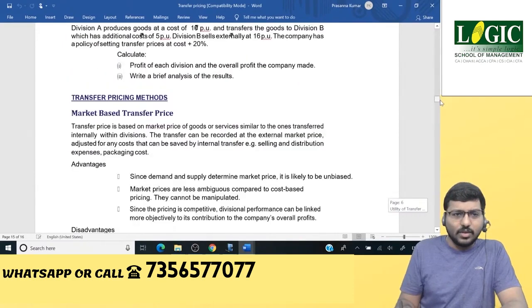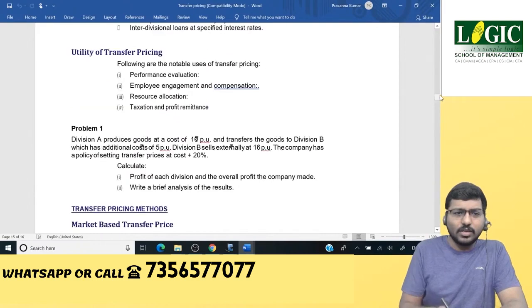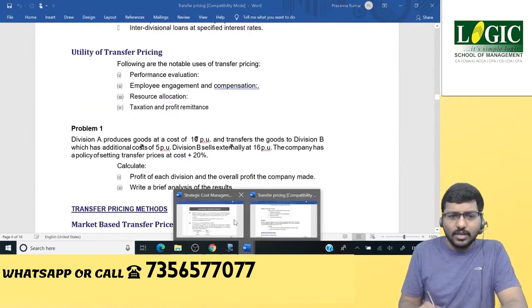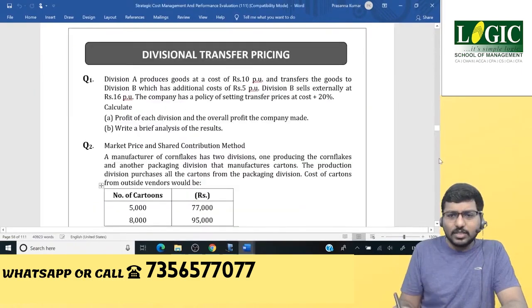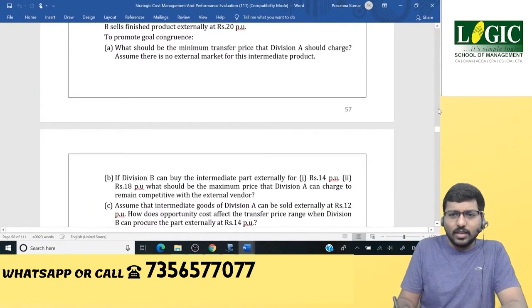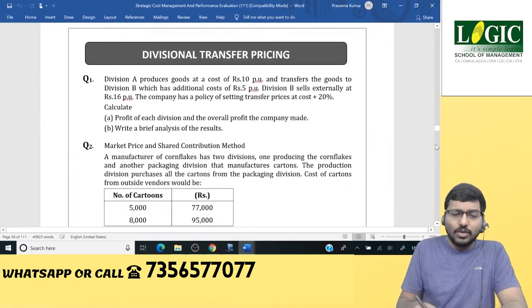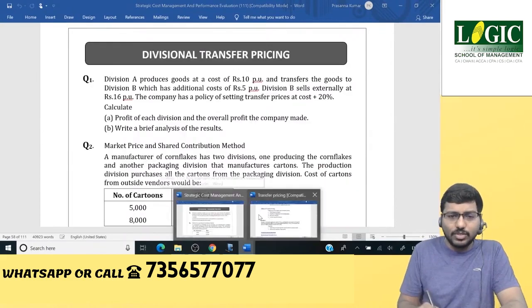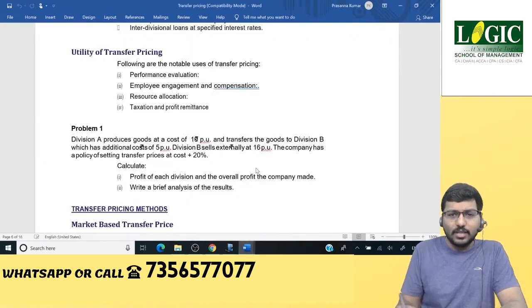Okay, look at the first sum here. This is what we have done yesterday. So this is already covered in this material. All these first 10 sums are already covered in this material. Okay, it is your study material sums only. So don't worry about that. So we have already covered them here. Therefore, I've removed all those sums when I sent you this particular material. That's why your problem number starts from 11.